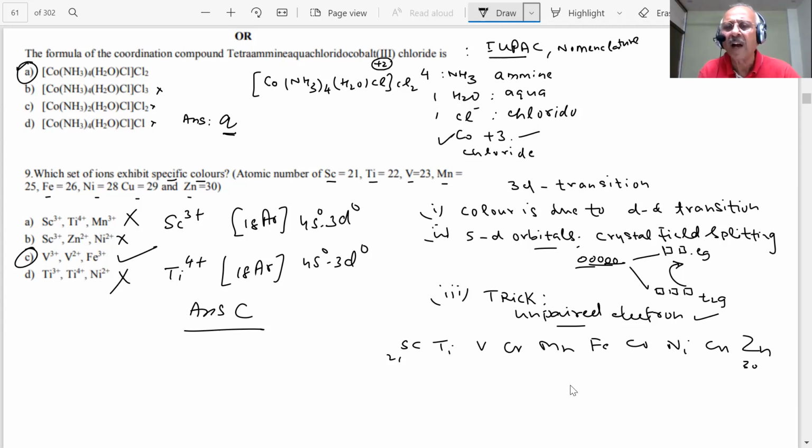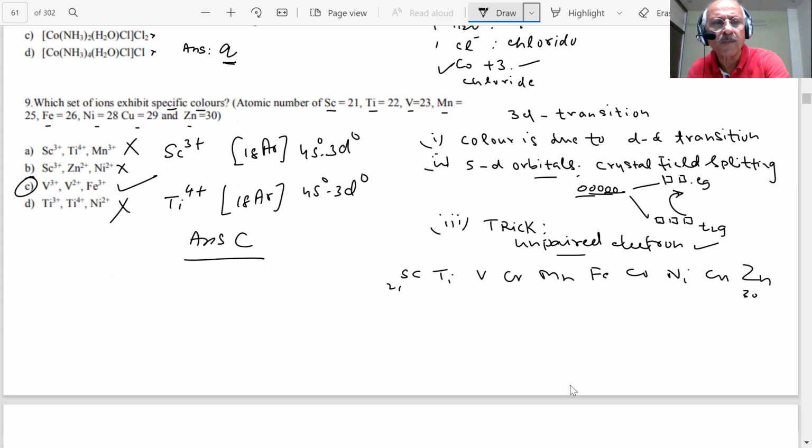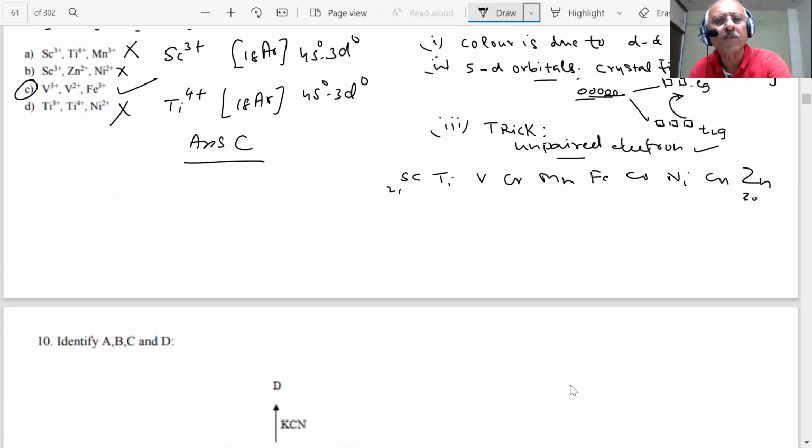Okay, this we already know. And argon is 18, so that we already know. This solves a large number of questions in the coming paper, students. And those who are not sure of this will be confused and under strong doubt. Intelligence, common sense, and whatever tricks are possible to shorten the time in answering the question, we will tell you all that. We try to see all possibilities. Okay, no problem. So the answer here was C, students.